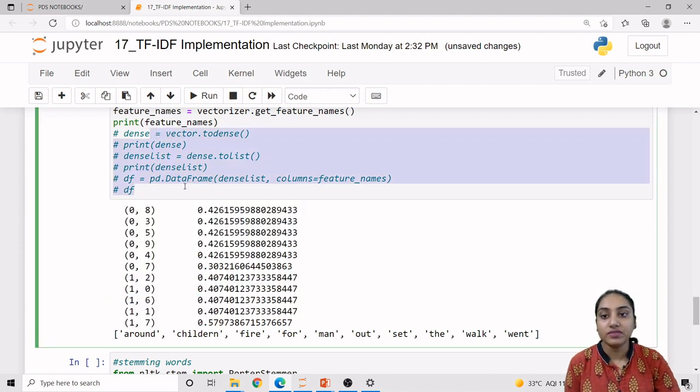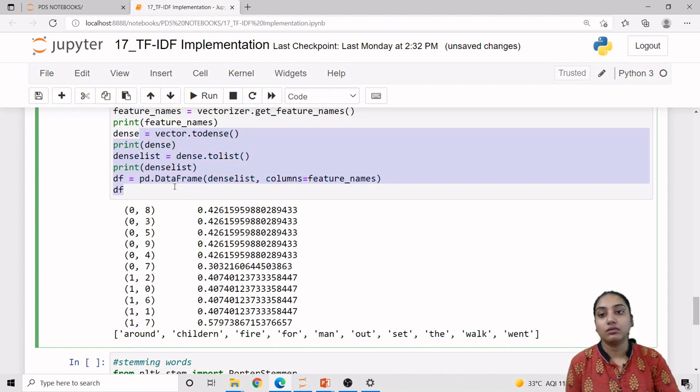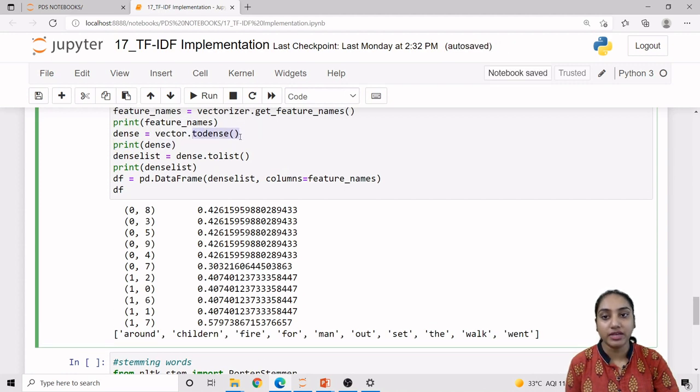Now to check this value and create the data frame using this, we are taking our vector value and applying the toarray method to convert this value into the vectorization value, and then after that we are converting that value to a list. Now we are creating our data frame using pandas, that is pd.DataFrame, in which the dense list, and in the columns we are providing the feature names that we have stored using the method get_feature_names, which we have stored in feature_names.